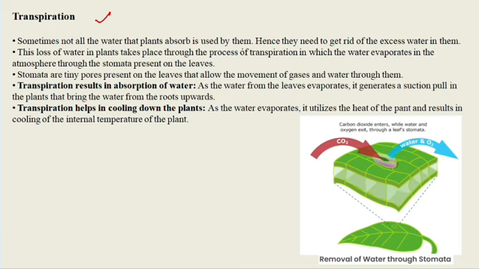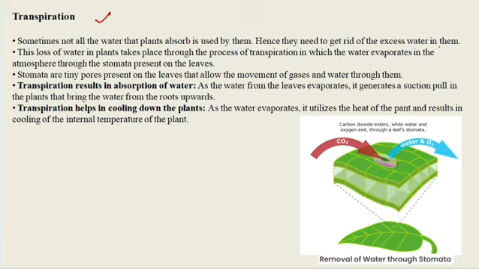The plant absorbs a lot of water, but it does not use all of it. Hence there is a need to get rid of the excess water. So how do they get rid of it? By the process of transpiration, they get rid of the extra water.